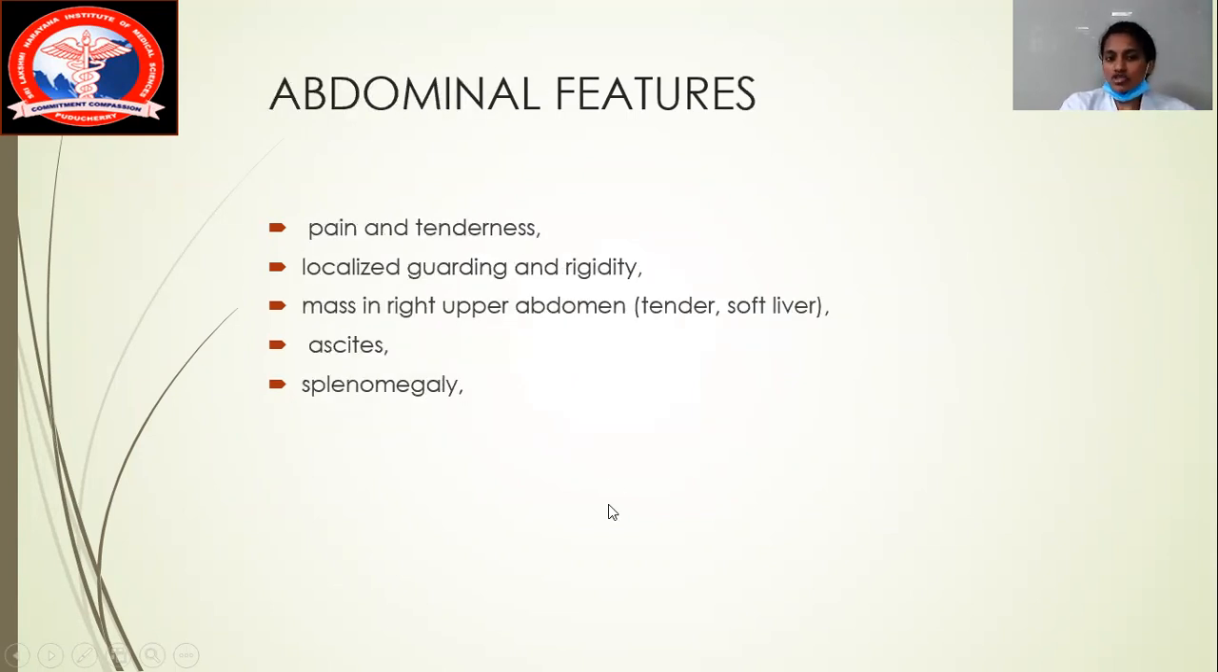Okay, so abdominal features. Always think of abdominal features like pain and tenderness in the right hypochondrium, and then you can always think about a localized guarding and rigidity on abdominal examination. Sometimes you can even feel a mass in the right upper abdomen, that is in the right hypochondrium. You can see a mass. The patient will have fluid thrill. Okay, a shifting dullness you can see. It is mainly seen in ascites or any fluid collection. So the most important thing is there is ascites present in this patient. The patient also has a splenomegaly in the amoebic liver abscess.